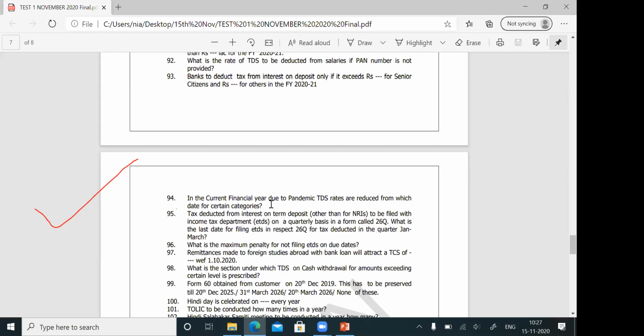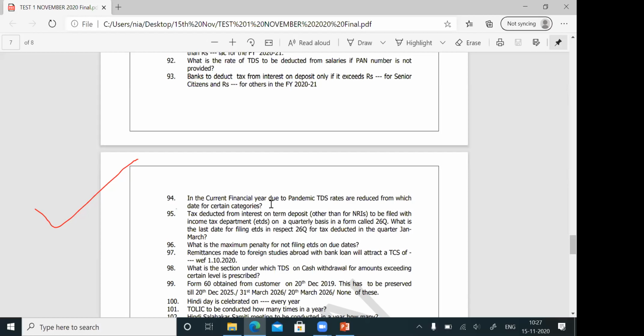The 10% is applicable from 1/4/2020 to 13/5/2020. From 14/5/2020, the TDS rates underwent a change. The TDS for term deposit interest is only 7.5%, which was 10% earlier. Not only for term deposits, for many things the rate has been reduced.